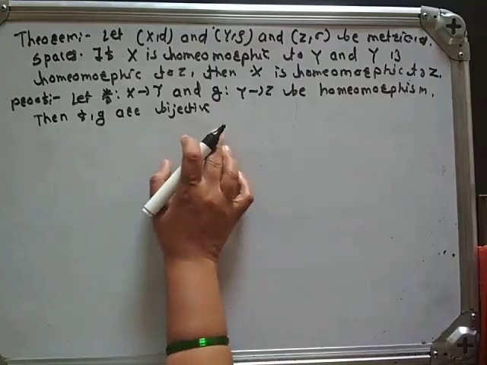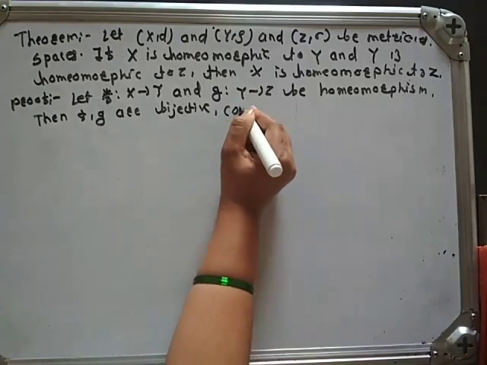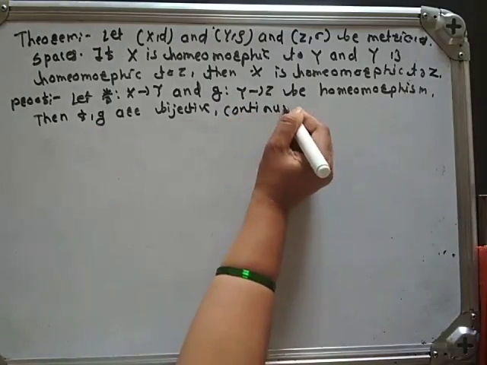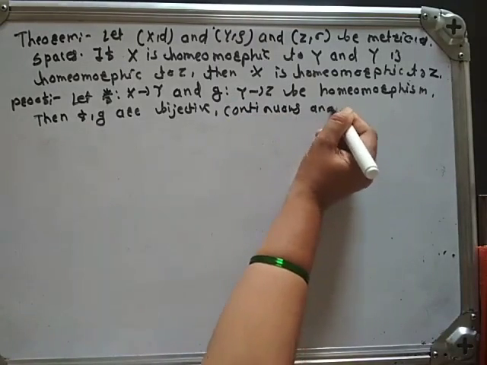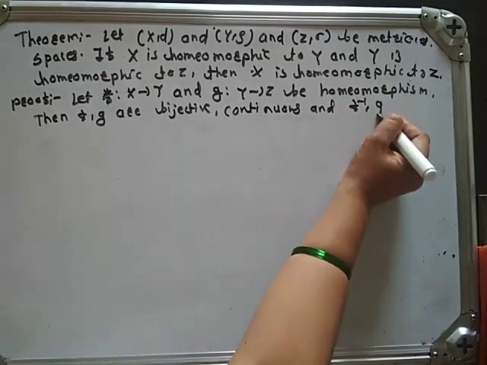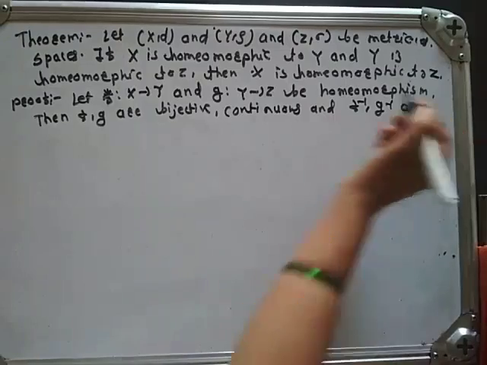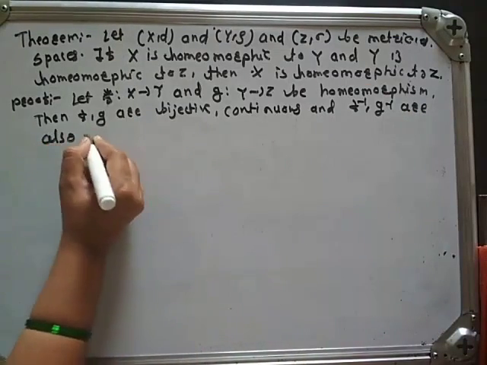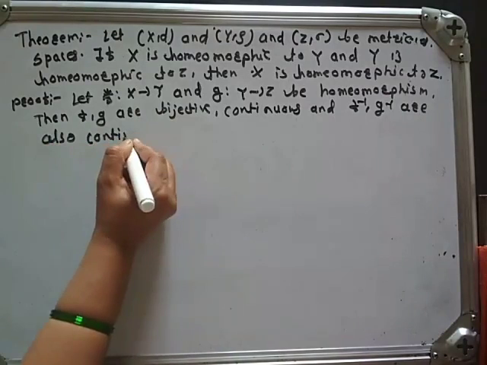F and G are bijective, continuous, and F inverse and G inverse are also continuous. Okay.